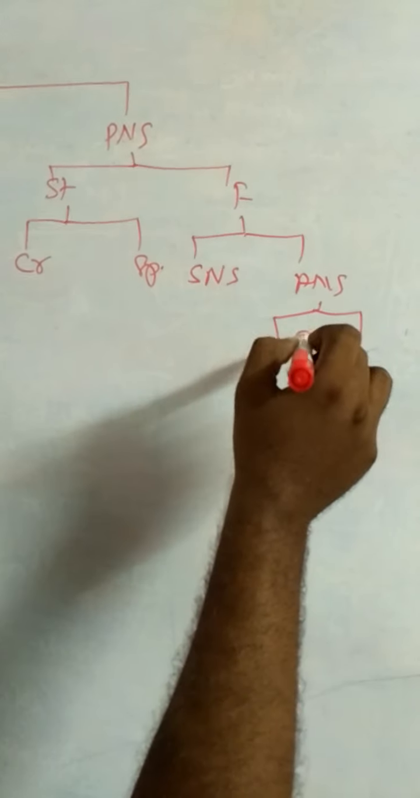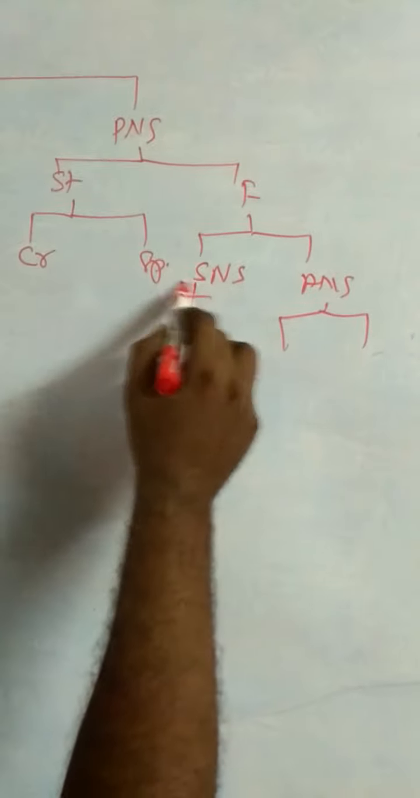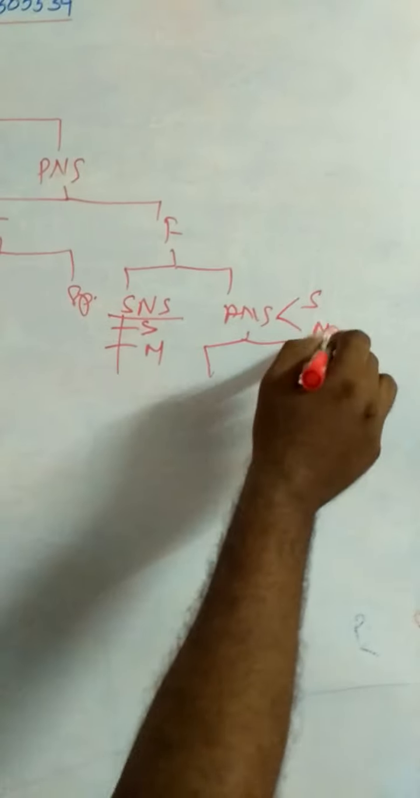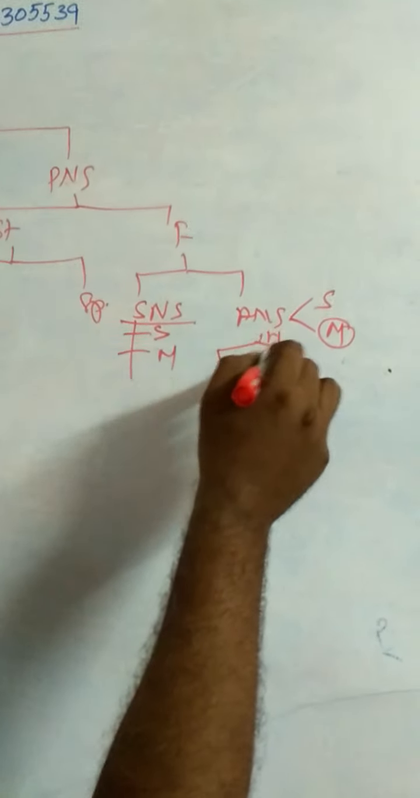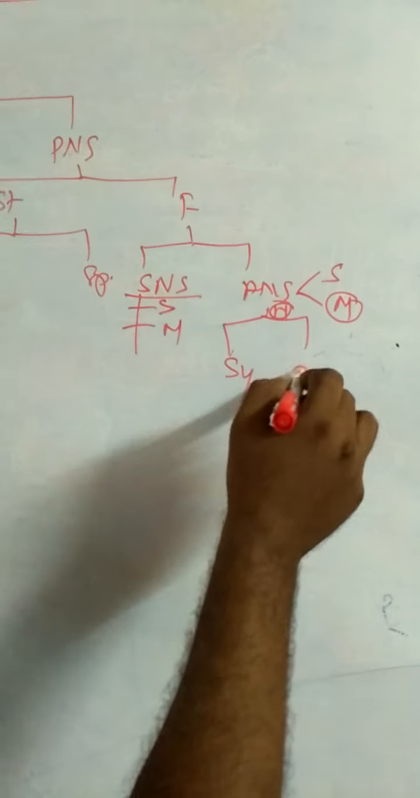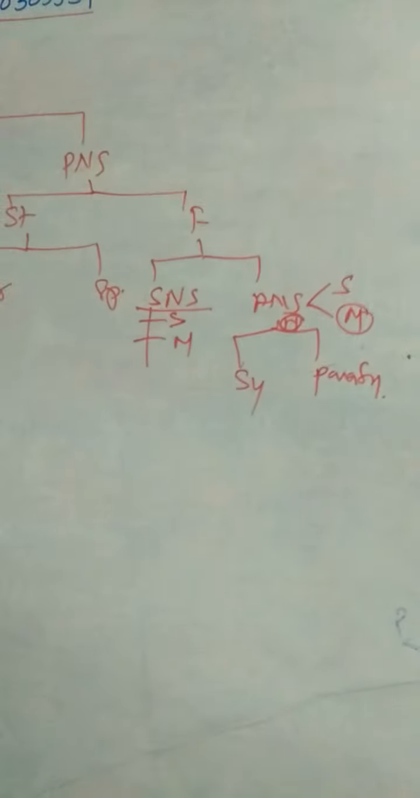The somatic nervous system consists of sensory and motor. The autonomous one also has sensory and motor. Motor is again divided into the sympathetic nervous system and the parasympathetic nervous system. First of all, let us discuss the central nervous system.